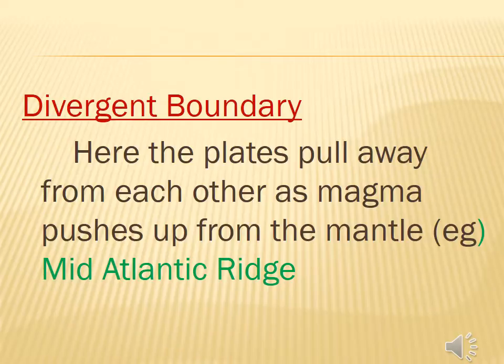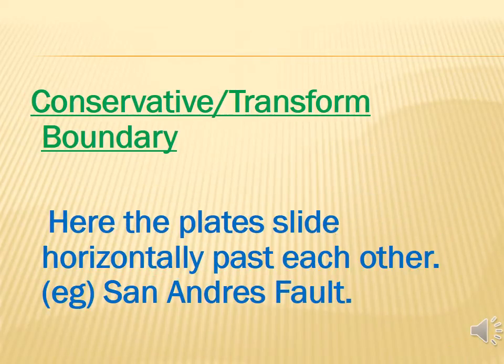Okay, so these plates pull away from each other. Magma pushes up from the mantle. Example, mid-Atlantic ridge. We have seen two types of boundaries, convergent boundary and divergent boundary. Okay, so next we are going to see the conservative or transform boundary.